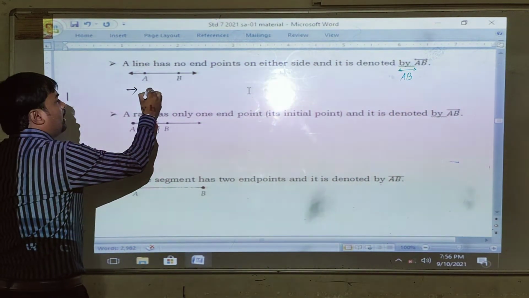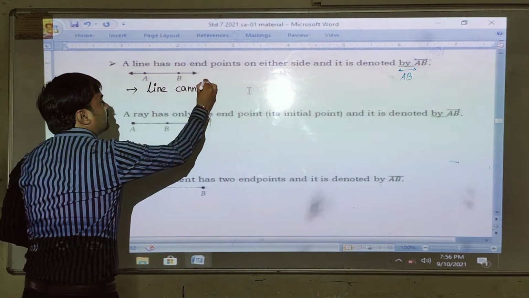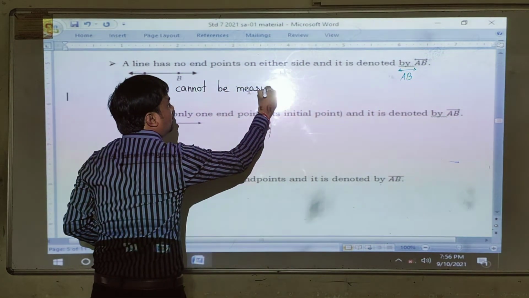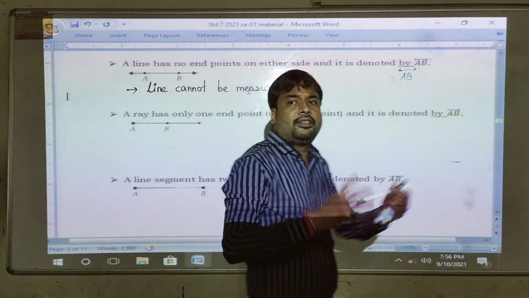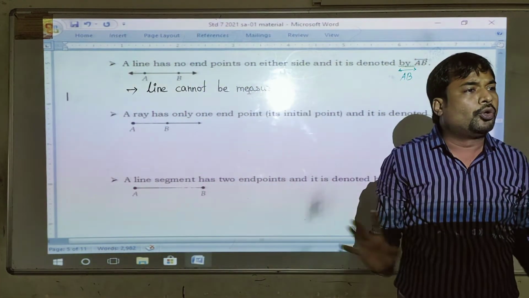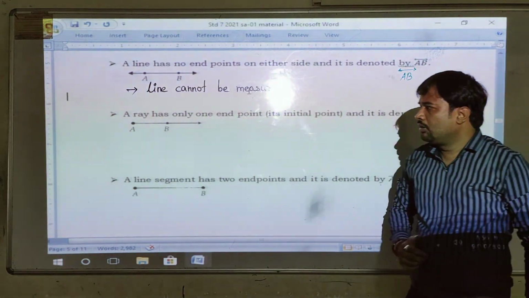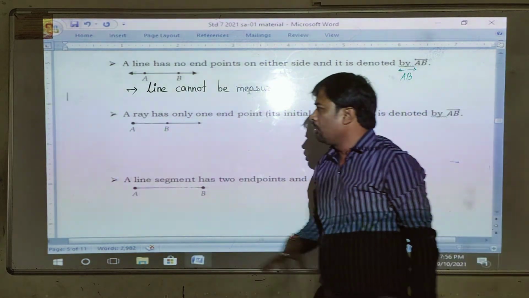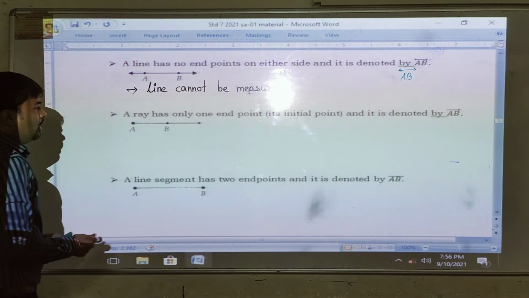Right? So here a line cannot be measured. It cannot be measured. Why? Because it is extended infinitely in both the directions. Understood? Okay. Now let's form a ray. What are we forming? Ray.